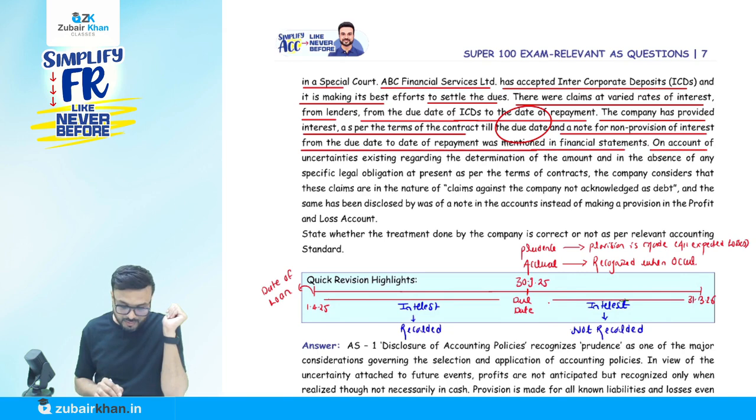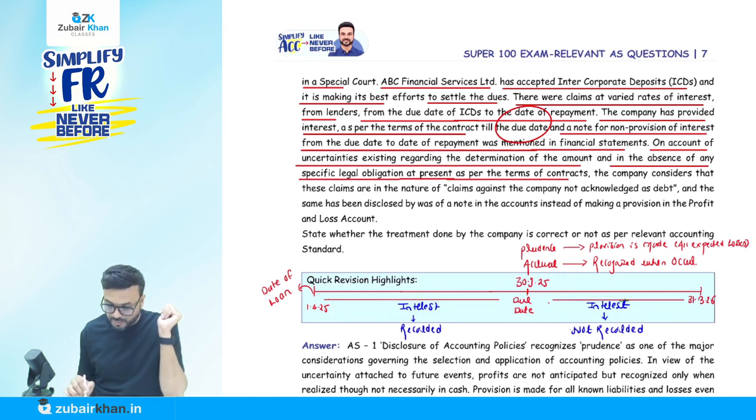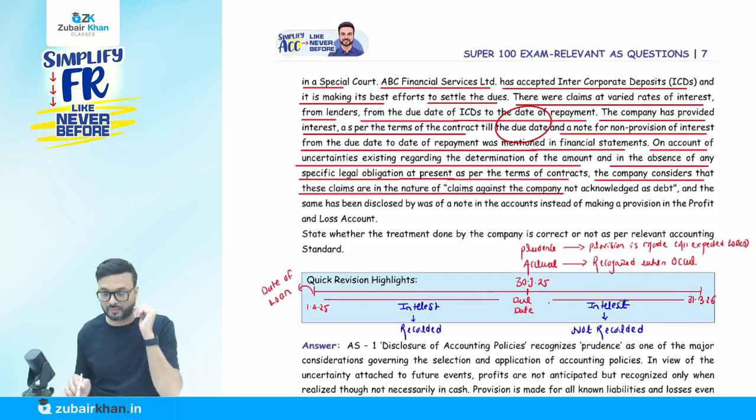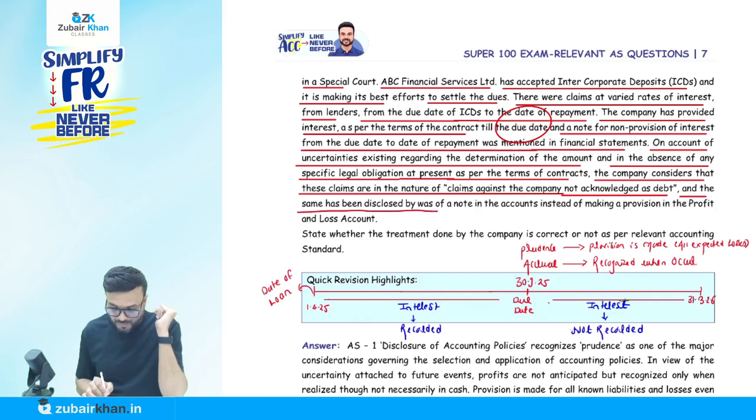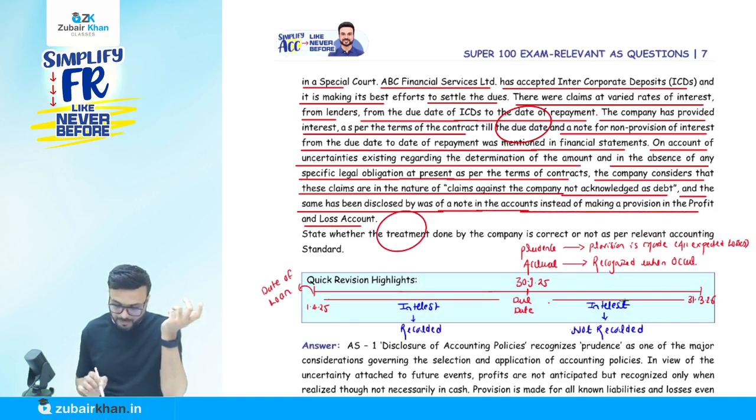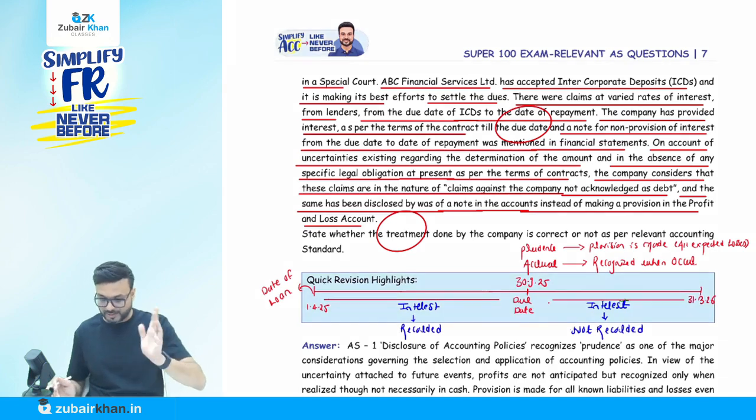On account of uncertainty regarding the determination of the amount, and in the absence of any specific legal obligation at present as per the terms of the contract, the company considered that these claims are in the nature of claims against the company. Don't worry, I will explain each and every point. They are not acknowledged as debt, and the same has been disclosed by way of a note. In the notes, instead of making a provision in the profit and loss account, state whether the treatment done by the company is correct or not as per the relevant accounting.